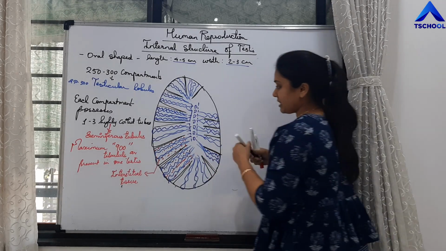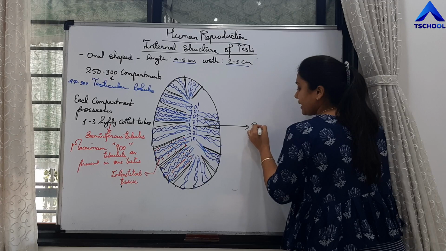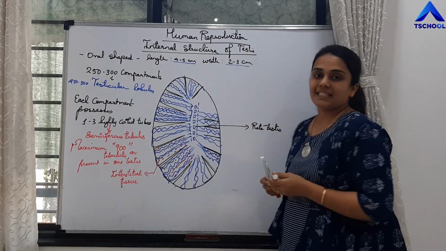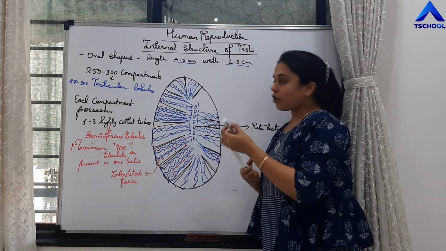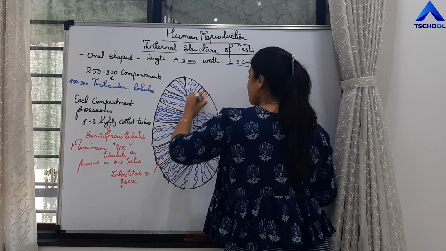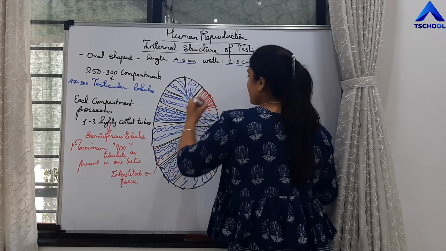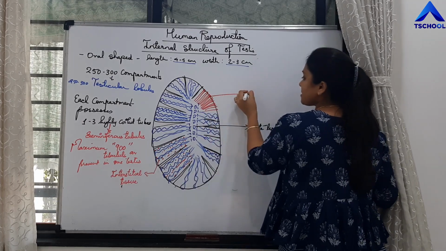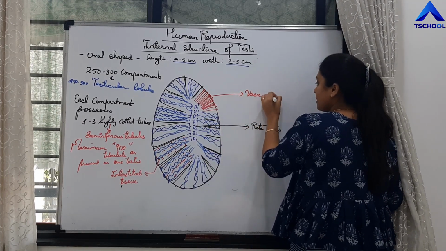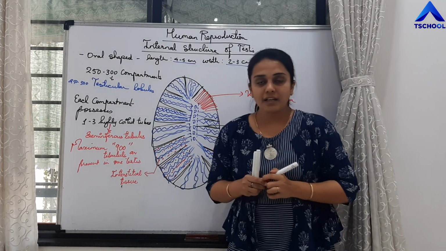This network is called rete testis. And from this rete testis arise fine tubules. These fine tubules arising from rete testis are called vasa efferentia. This much is clear, right?